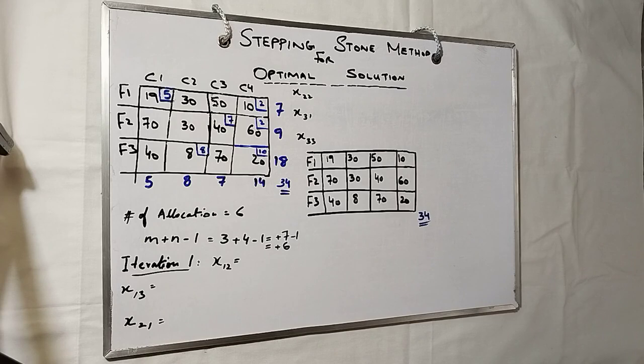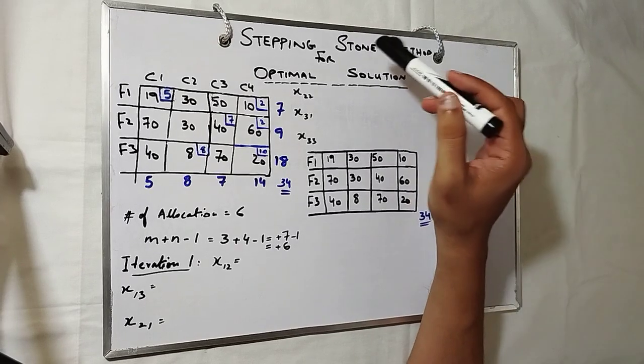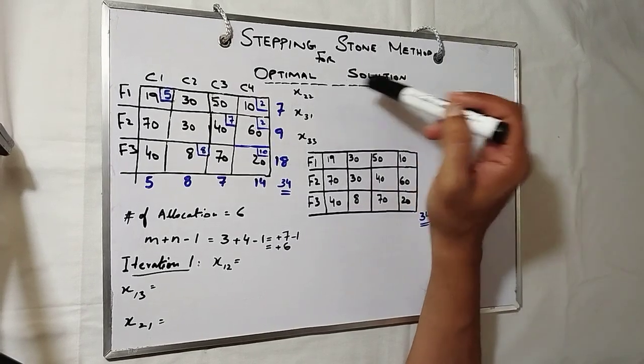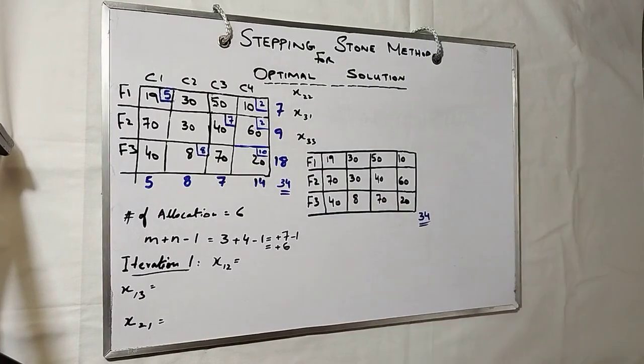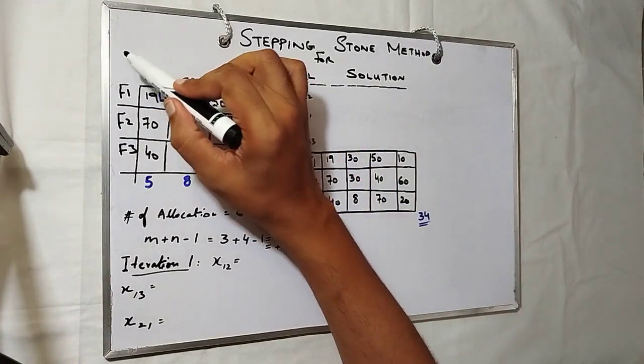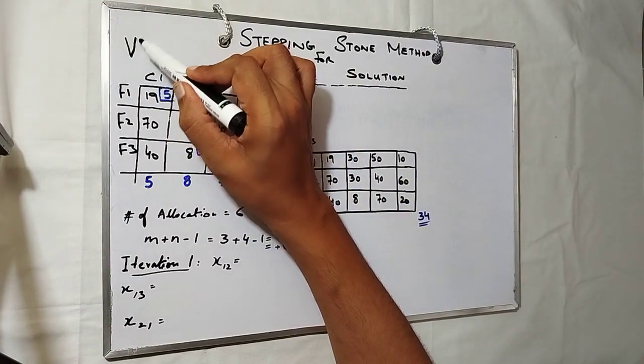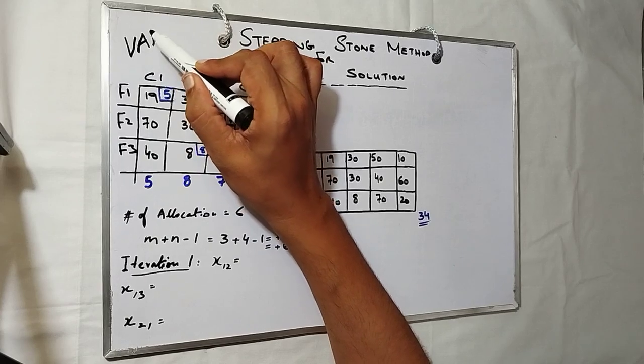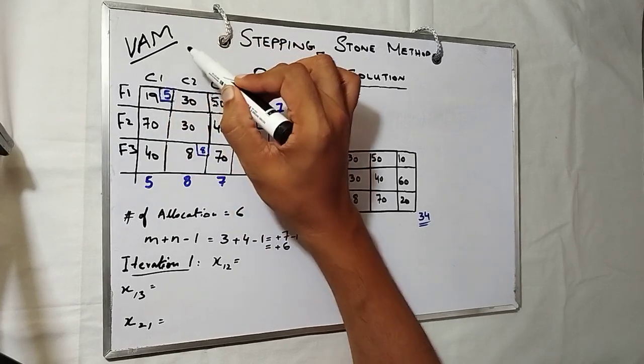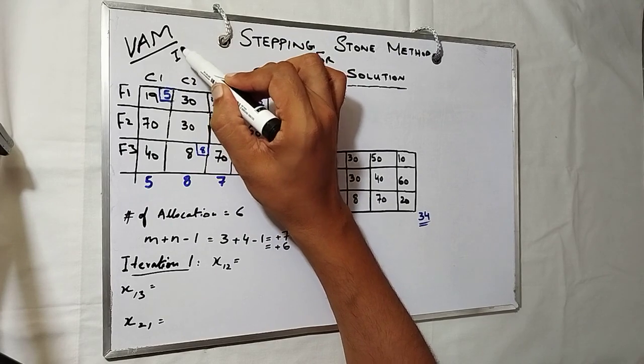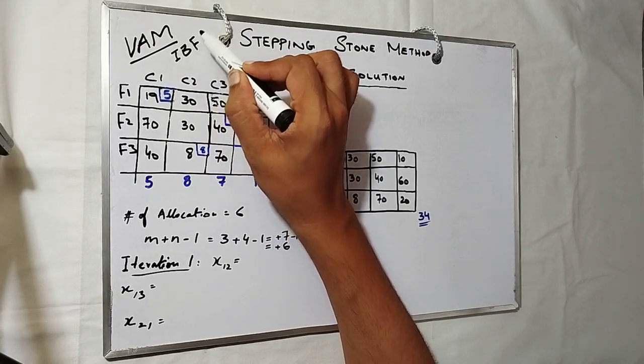You see, this is the stepping stone method for optimal solution. This is the Vogel Approximation method solution. That is the initial basic feasible solution.